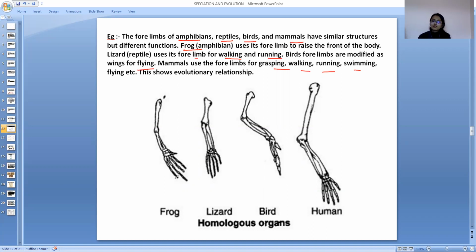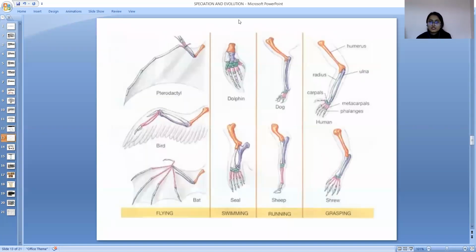This shows evolutionary relationship. You can see all of them have the same structure. They have radius, ulna, humerus, but they are different. They use it for different functions. Then we have a different example of these. You can see here also.